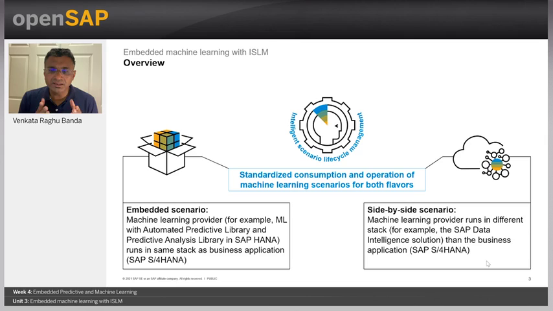The ISLM technology is used so that we have a standard approach for consuming and operating these machine learning scenarios. In the embedded scenarios, you are using the SAP HANA based PAL or APL libraries, or in side-by-side scenarios you are leveraging the HANA libraries or non-SAP libraries.